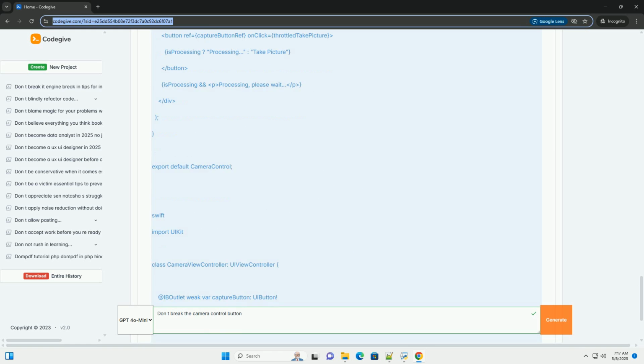1. useState: we use useState to track whether a picture is currently being processed. Processing is a boolean that controls whether the button is disabled. 2. useRef: useRef is used to get a direct reference to the button element so we can disable/enable it. 3. Debounce function: this is a standard debouncing implementation.